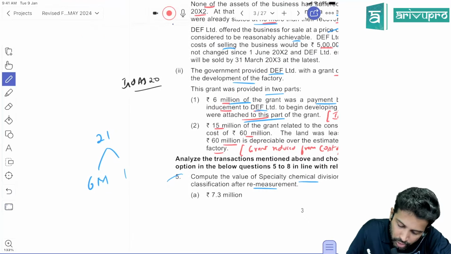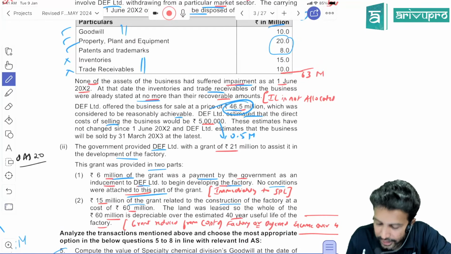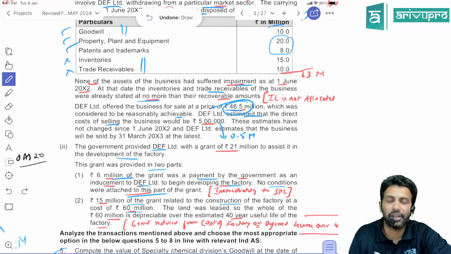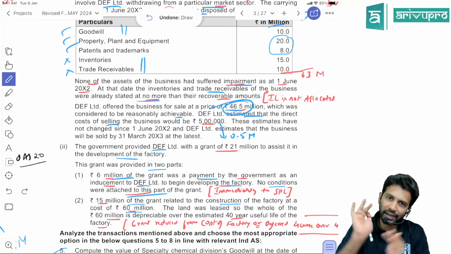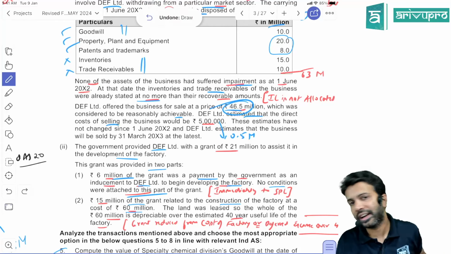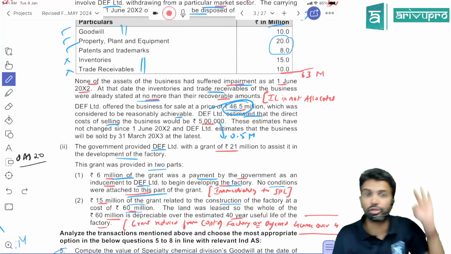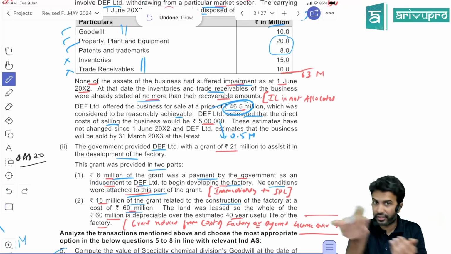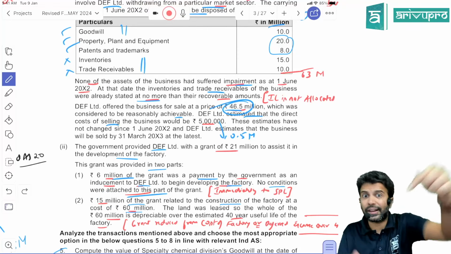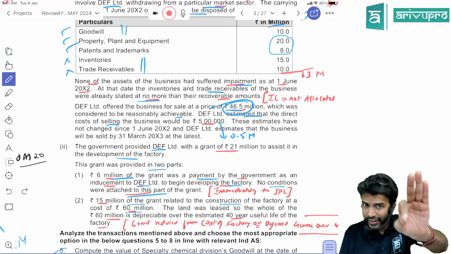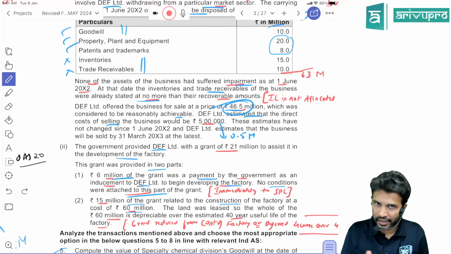Okay. Then what about the remaining? Remaining is 15 million that they have told here. Check. The 15 million of the grant related to construction of the factory at a cost of 60 million. This 15 million grant is for the construction of a factory. So factory is a PP. So this grant is related to a specific asset. This is a monetary grant because you have received it in cash. Monetary means those components whose value is fixed. Your value is fixed. Yes, you have received this in cash. You have not received the factory free of cost, right? To construct the factory, government is giving you some money. So it's a monetary grant related to a specific depreciable fixed asset.